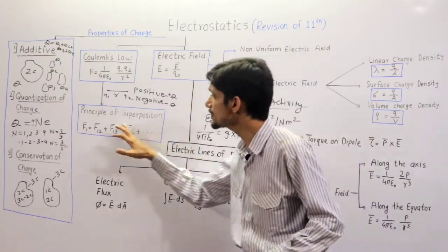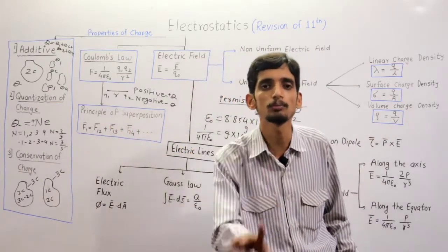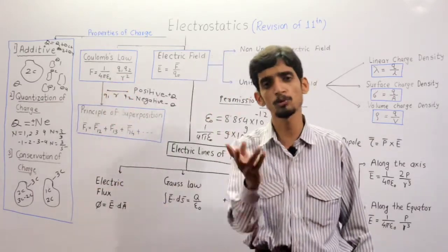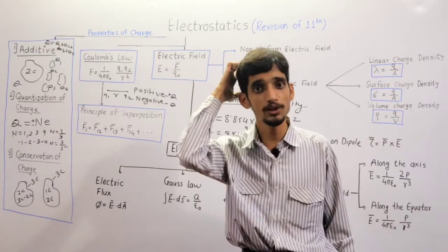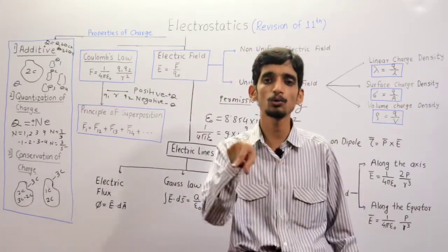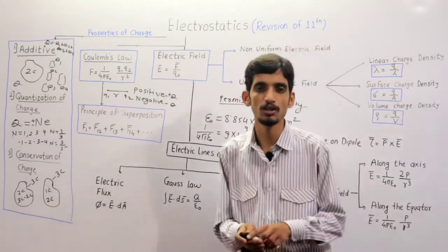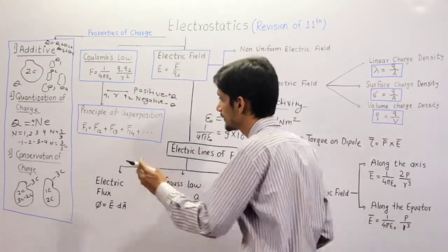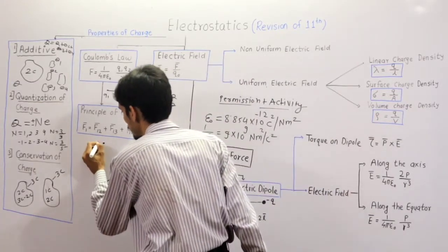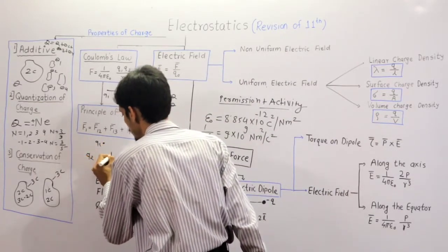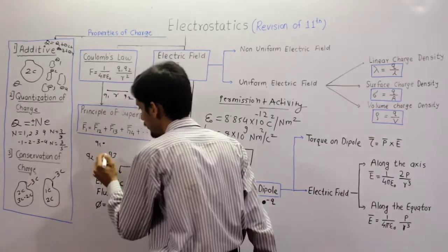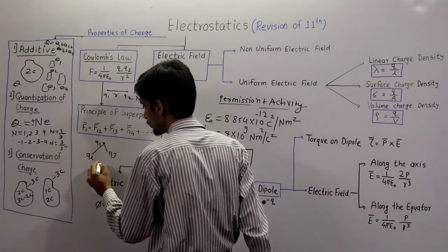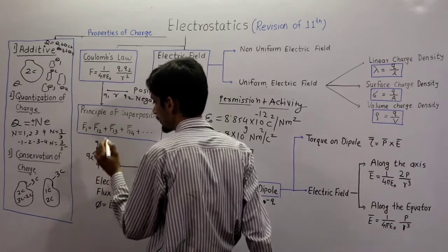Now, the principle of superposition. What is the principle of superposition? The formula we saw is for only two charges. Suppose there are 4 charges, Q1, Q2, Q3, Q4, and I want to calculate the force acting on charge number 1. In that case, listen here. Suppose these are charges Q1, Q2, Q3 and Q4. I want to find the force on 1 due to 3, the force on 1 due to 2, and the force on 1 due to 4.